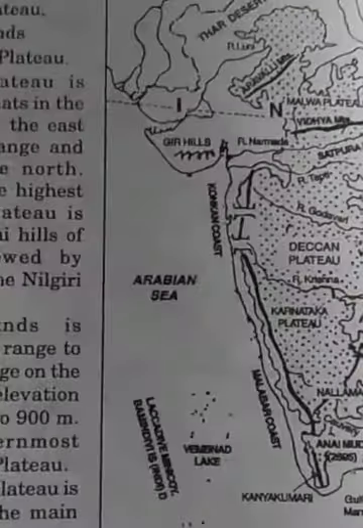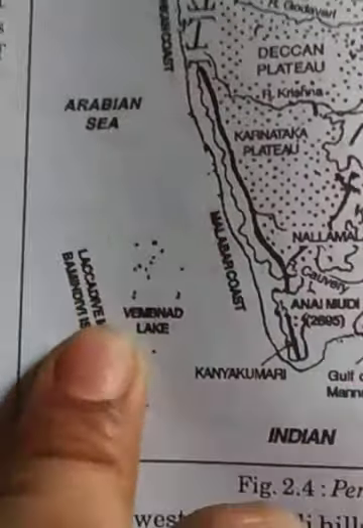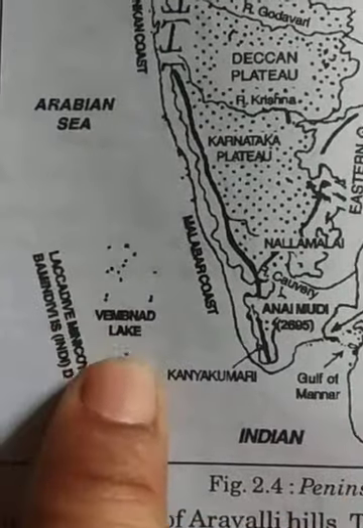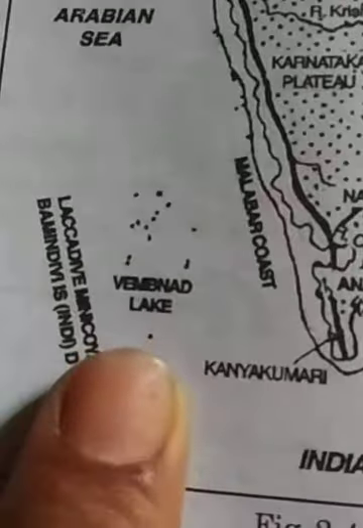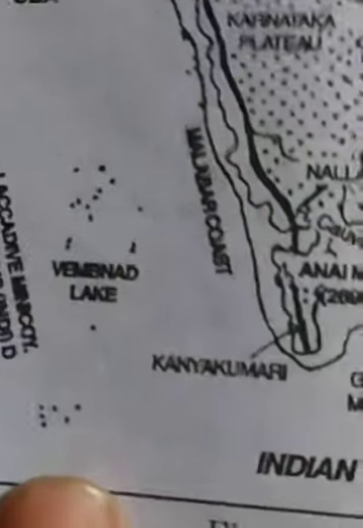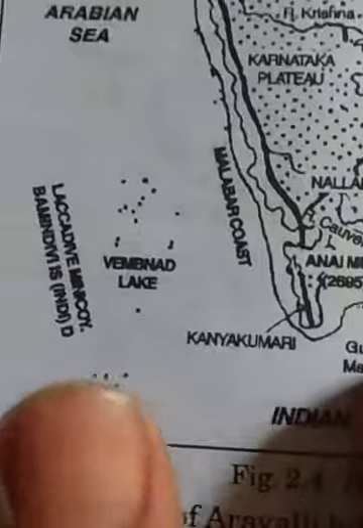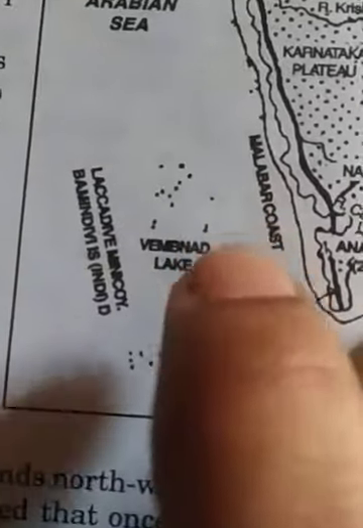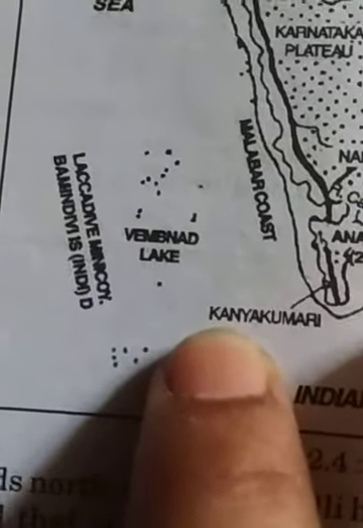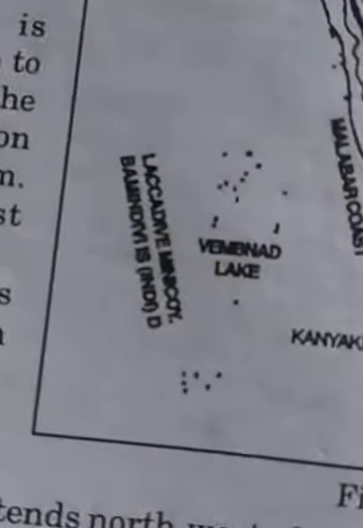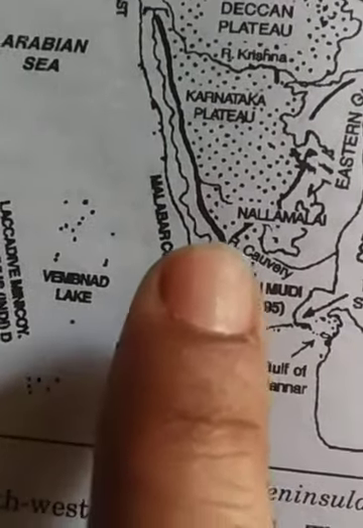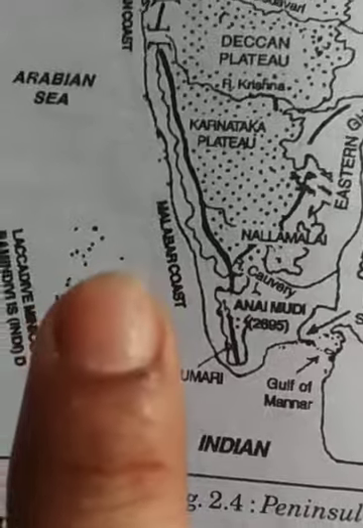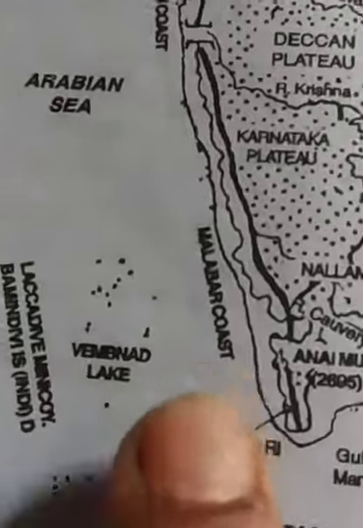Now come to the Lakshadweep Islands which are situated here. Lakshadweep Islands are situated in the Arabian Sea, and the islands of the Arabian Sea include Minicoy and Lakshadweep. These are scattered between 8 degree north to 12 degree north and 71 degree east to 74 degree east longitudes. These islands are located at a distance of 280 to 480 kilometers from the Kerala coast.